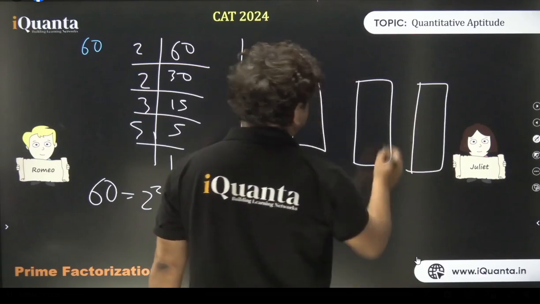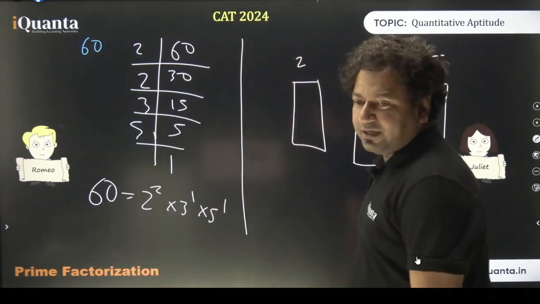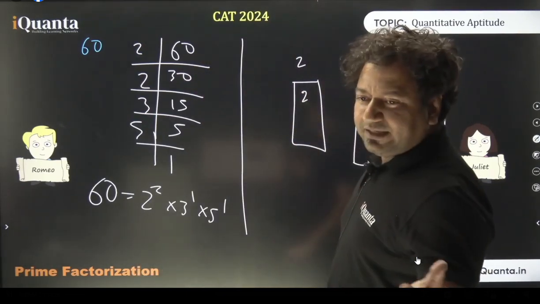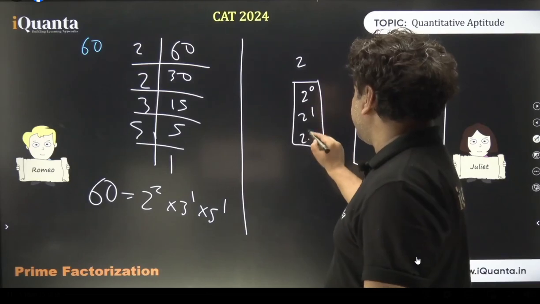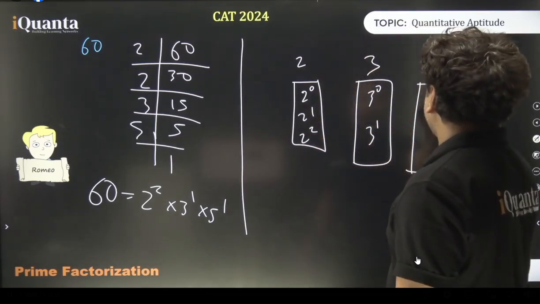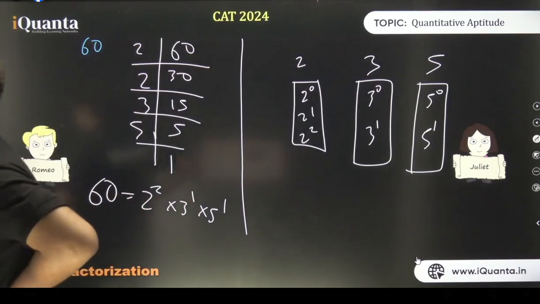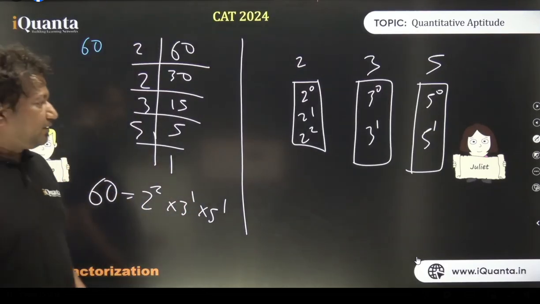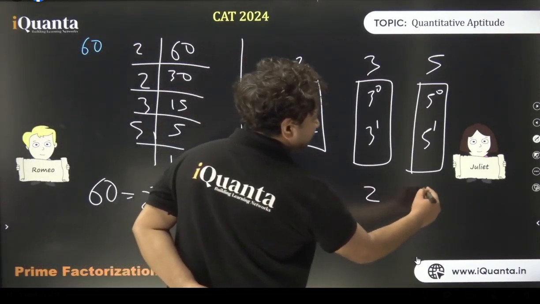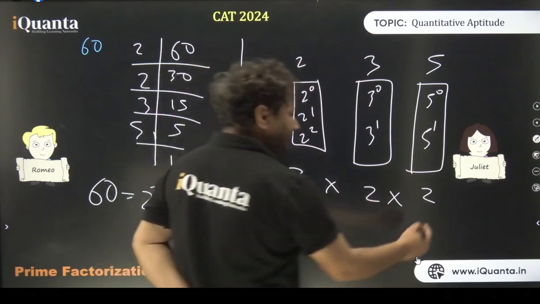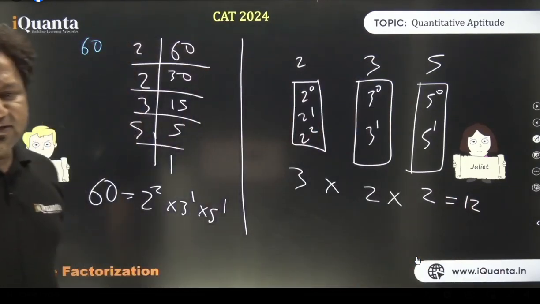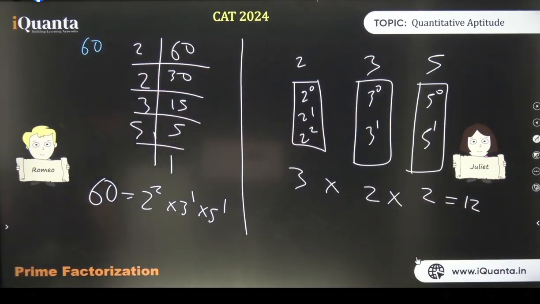So now Romeo has 3 walls made of 2, 3 and 5. And how many holes are possible? The minimum power is 0. 2 to the power 0, 2 to the power 1, 2 to the power 2. These are the choices. Right. So here we have 3, here we have 2, here we have 2 choices. Overall, 3 twos are 6, two 6s are 12. Romeo has 12 different ways, which are nothing but 12 different factors of 60.